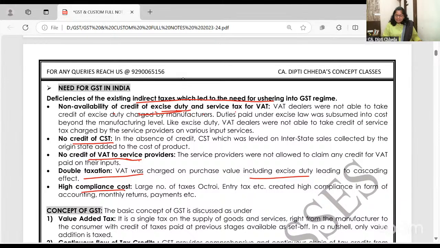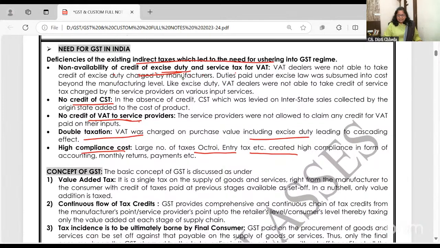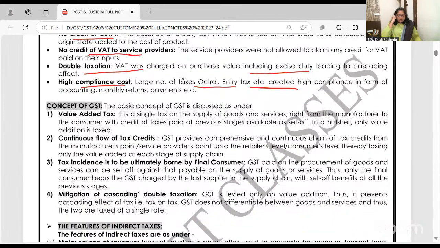So many states were having octroi, entry tax, so many kinds of taxes. Okay. Now, the concept of GST. GST is a value added tax. In 100, if I am adding the value, out of my pocket, 18% tax is going on value addition. We have proved that in that example.